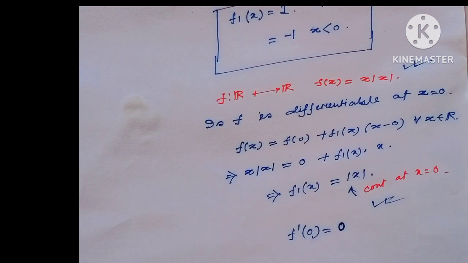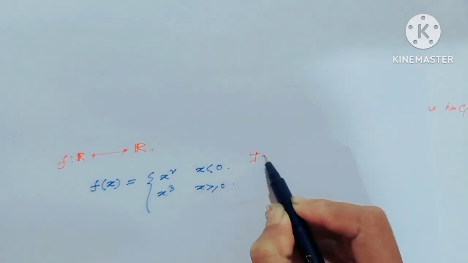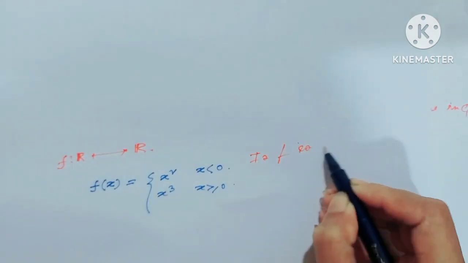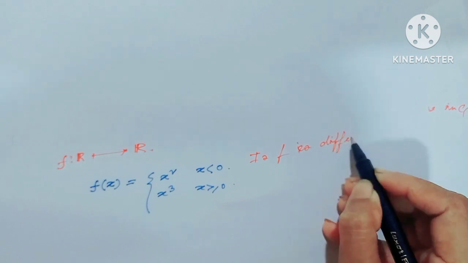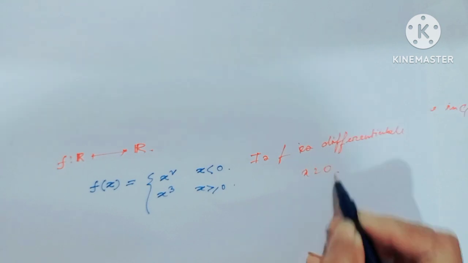Okay? Well. Now, f is defined from the real line to the real line, f of x equal to x square when x less than 0 and x cube when x greater than or equal to 0. Is f differentiable at x equal to 0? For this,